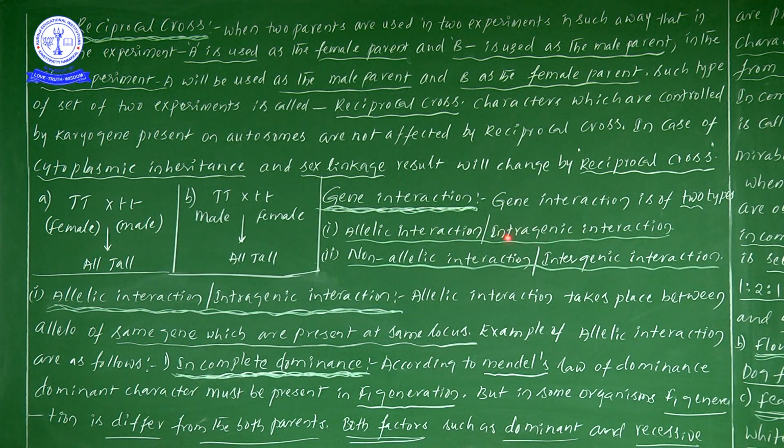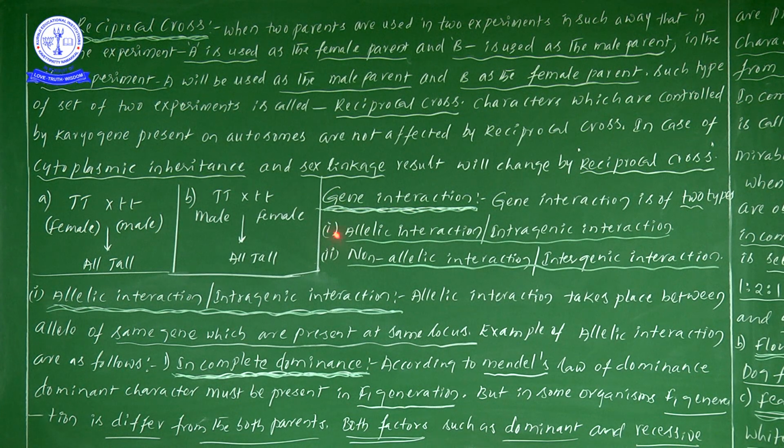Intra means within the gene. Within the gene we can find alleles only, no. So that's why it is allelic interaction or intragenic interaction. Next one, non-allelic interaction or intergenic interaction. Intergenic means between the genes. Intragenic means within the genes. Just try to understand that. The remaining points, each and every point, let us learn.